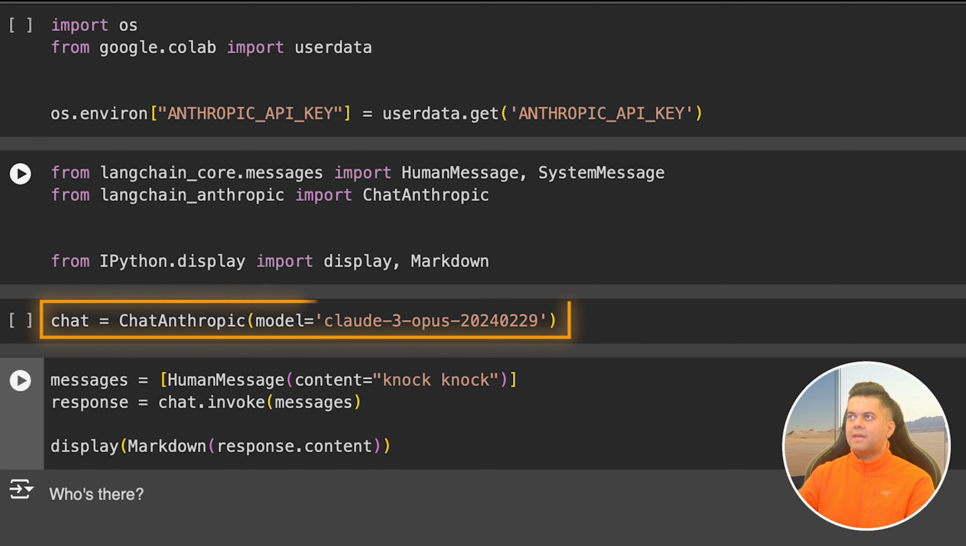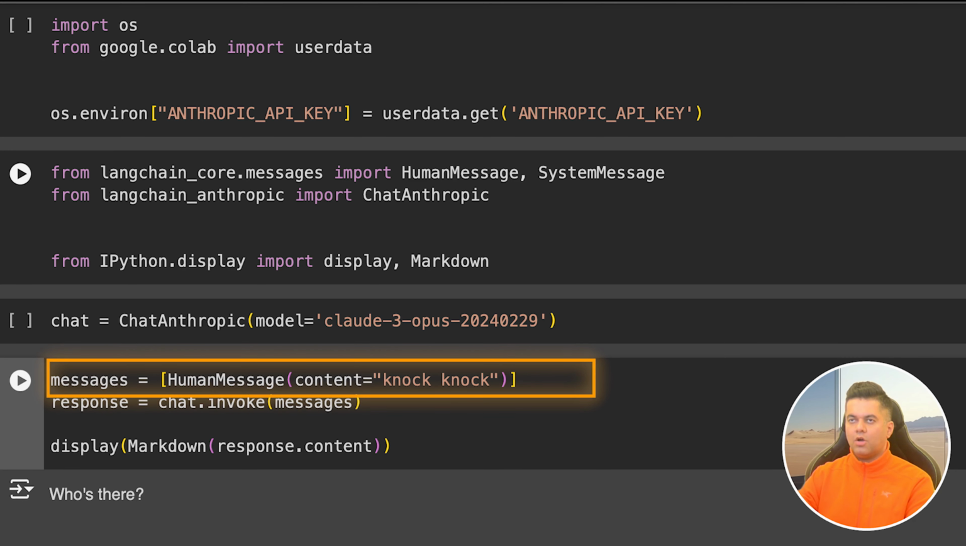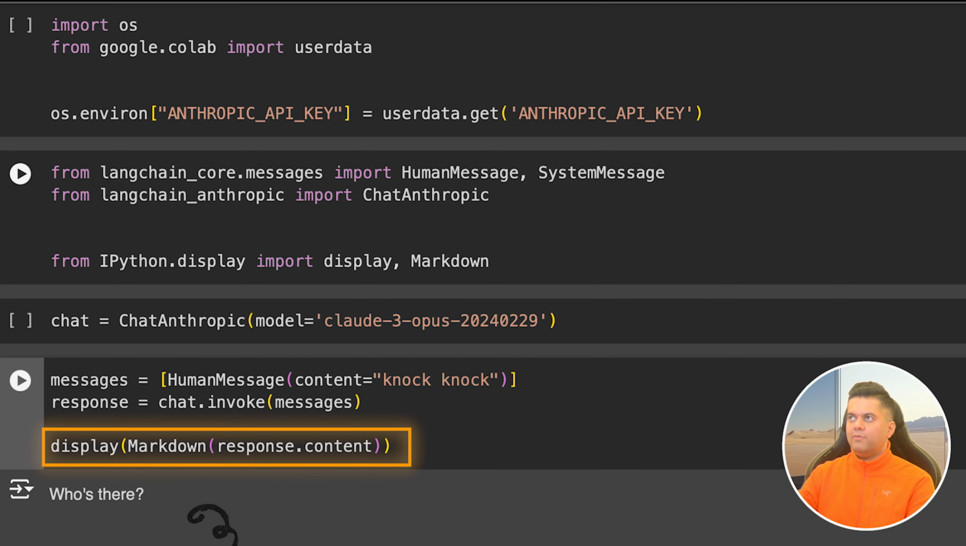Next, we set our chat model as Claude 3 Opus, and we create a human message with the content "knock knock". We are doing this just to see whether we get a result back from the LLM or not. If we do get back a result, we can proceed with our tests. And right enough, after we invoke the LLM with chat.invoke, we get the response in the response object and we print it. We can see the response from the LLM, which is "Who's there?"